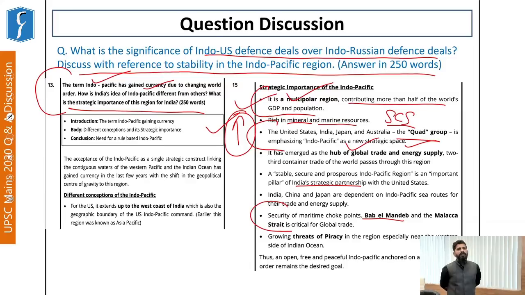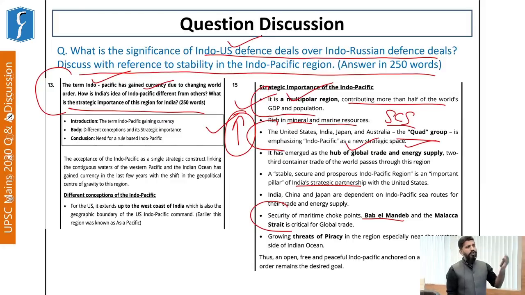For that, what could be a short-term solution? The short-term solution could be India getting into Indo-US defense deals, as the US also has interest in the Indo-Pacific region. And that will allow India a greater amount of interoperability. Recently, India finalized the fifth foundational agreement, which is a part of the Indo-US defense deals. Four were already finalized. That is why this question was asked this year.